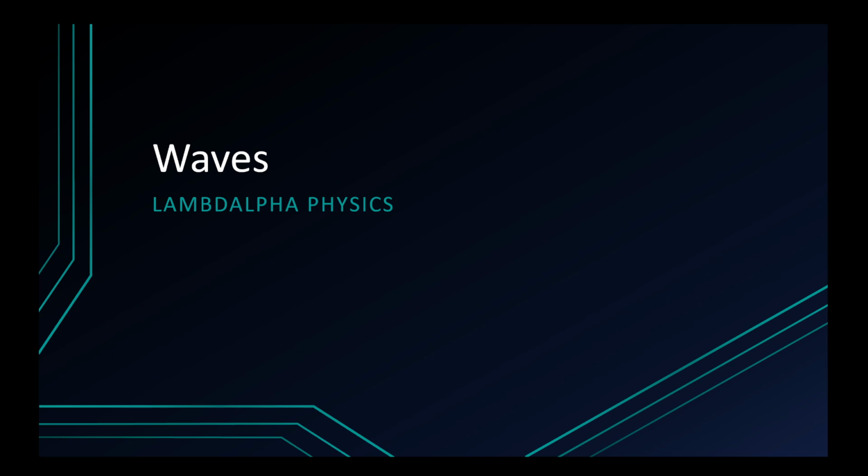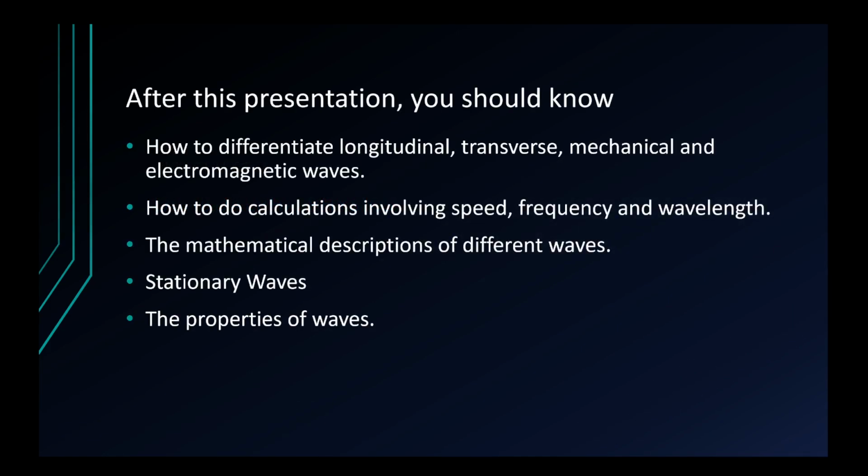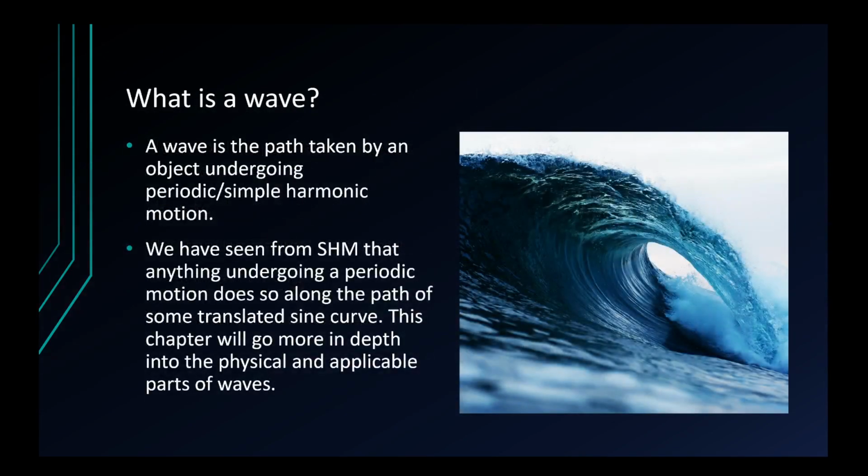And we're on to the next topic, which is going to be the topic of waves and wave motion. So in fact, these are the couple things we're going to be talking about. We're going to be differentiating, not mathematically, but as in knowing the differences between longitudinal and transverse waves, as well as mechanical and electromagnetic ones. We're going to learn this thing called wave speed, frequency, which we've met before, and a new quantity called wavelength, as well as a couple of other different kinds of waves and how we can treat them using mathematics.